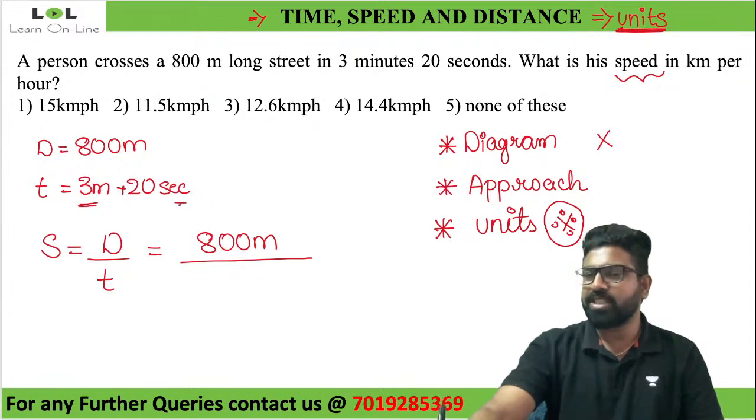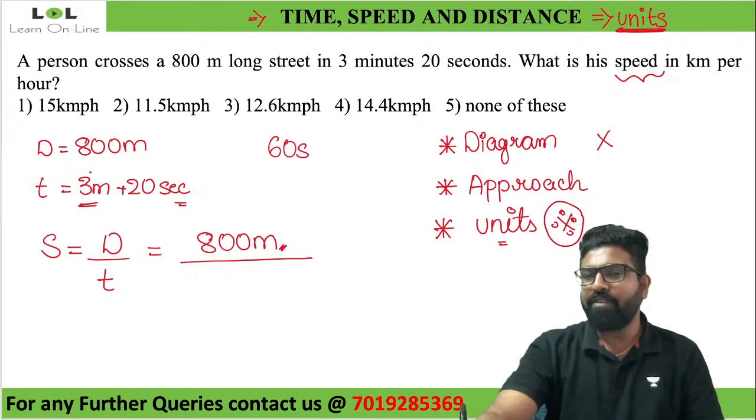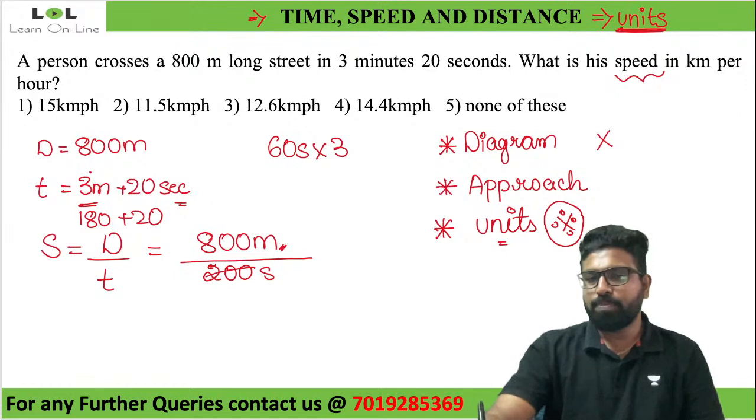So the next important thing comes into the picture: units. Whenever you're taking distance in terms of meters, you should take time in terms of what? Seconds. So what will be the time in terms of seconds? 3 minutes, meaning every minute will have 60 seconds. 3 minutes will have 3 times 60 seconds. 3 times 60 seconds is 180 plus 20, that is nothing but totally 200 seconds. So what will my speed be? My speed here will be equal to 4 meter per second.